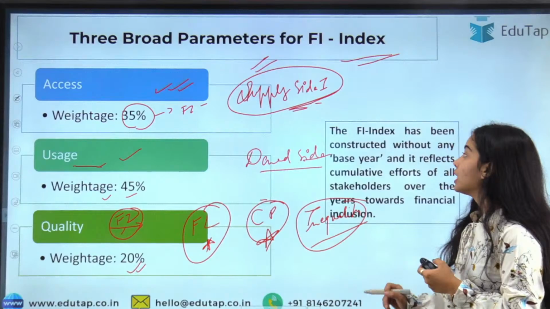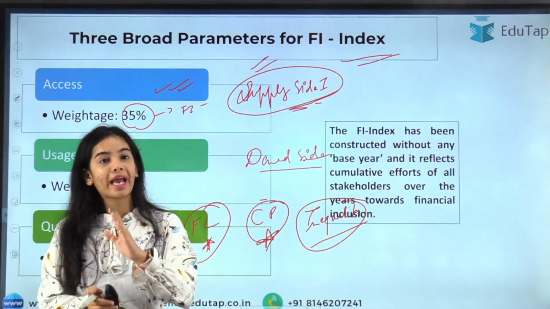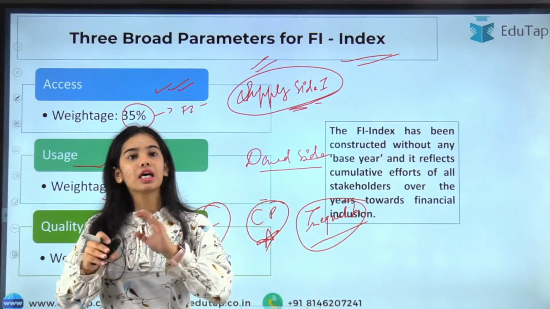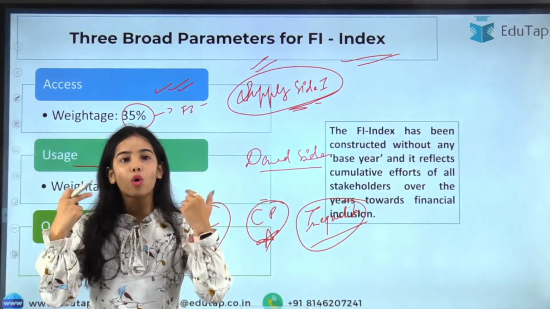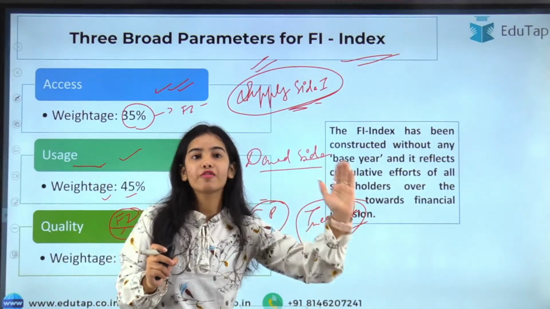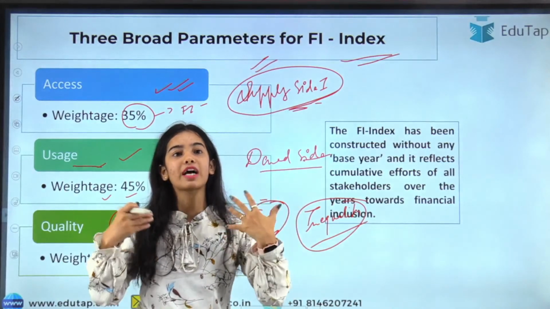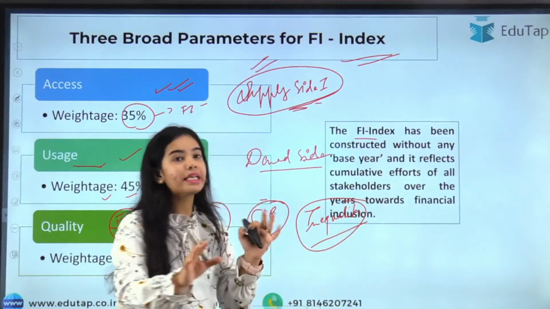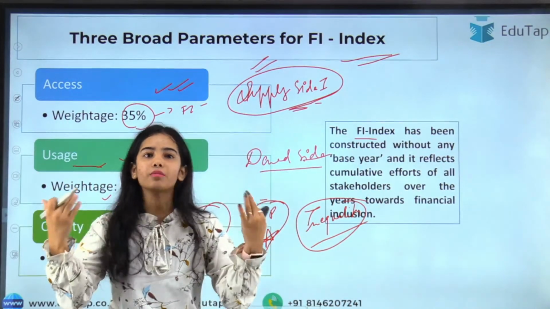Now, the financial inclusion index is constructed without any base. You can understand that 0 means totally financially excluded, and 100 means full financial inclusion. So that is how the index is gauged and understood. If the index is 20, that means we are near 0, the financial inclusion is not very good, and there is actually financial exclusion present.